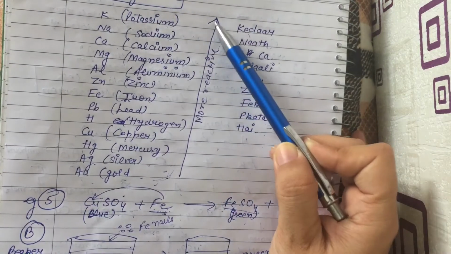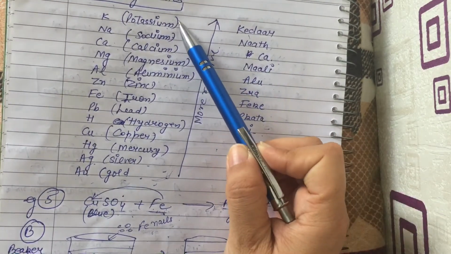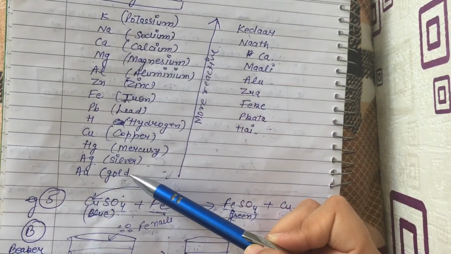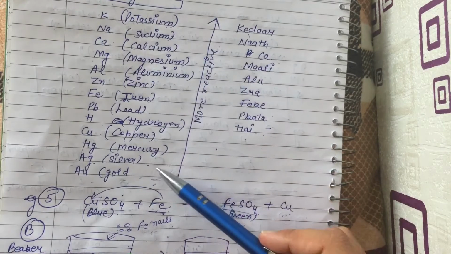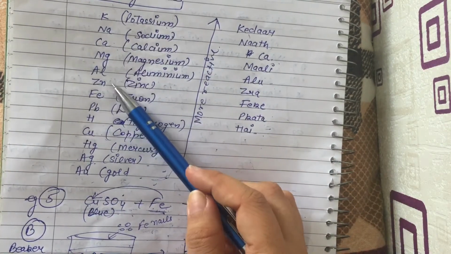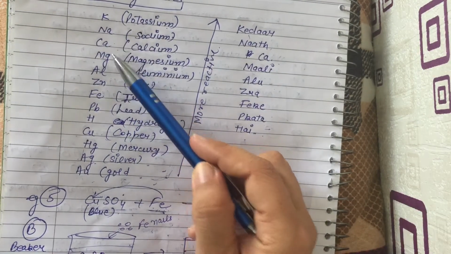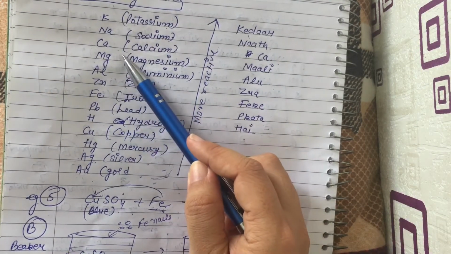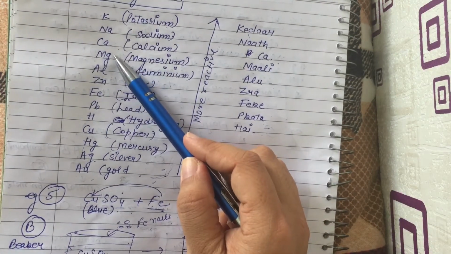This arrow shows the reactivity of the metals. This one is the most reactive metal and this one is the least reactive metal. So from this series we will get to know which one is more reactive. From zinc and iron, zinc is more reactive, right? From magnesium and zinc, magnesium is more reactive. From aluminium and magnesium, magnesium is more reactive.